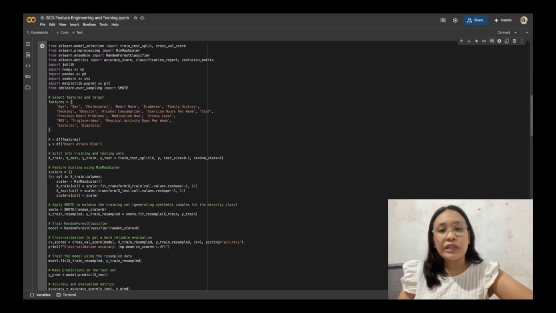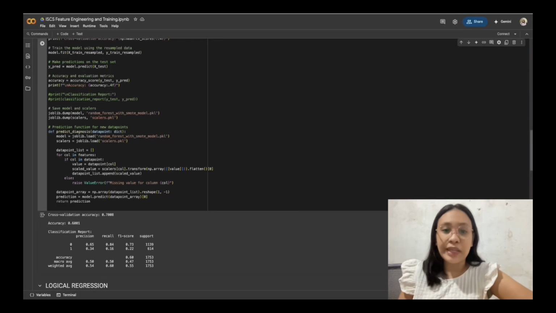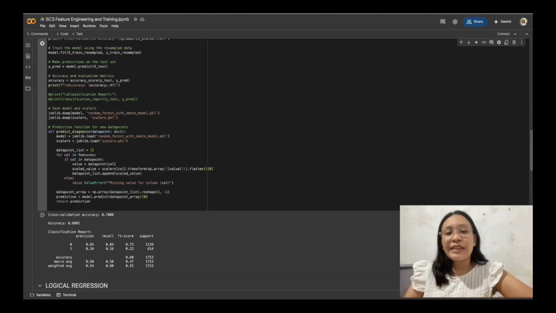To evaluate the model more reliably, we performed a 5-fold cross validation, which showed a strong average accuracy. The model was then fitted on the full resampled dataset, and we evaluated its performance on the original test set. We calculated the accuracy score and generated classification reports. After validating the model, we saved both the trained classifier and the individual feature scalers using joblib, ensuring that they can be reused in future predictions.